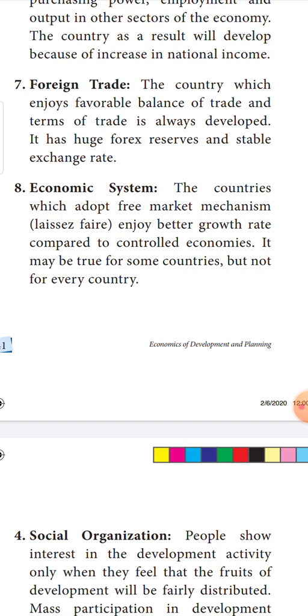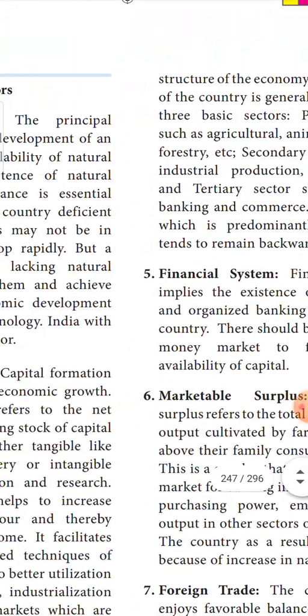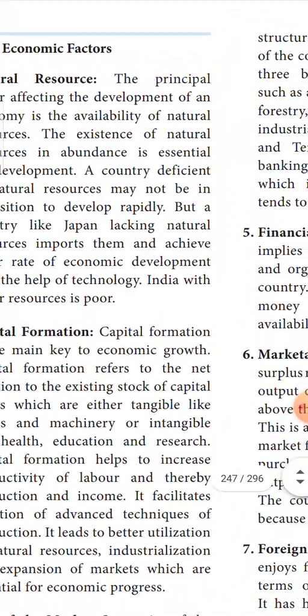Suppose a country is following a laissez-faire economy, otherwise called a free trade economy. It will enjoy a better growth rate compared to a country working under a controlled economy like socialism. In many countries socialism is also successful, but in practice, when a free trade mechanism is operated, it enjoys good growth compared to a controlled economy. So these are the economic factors which decide the economic development of a country, the determinants of economic development.